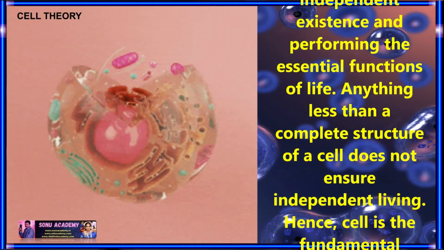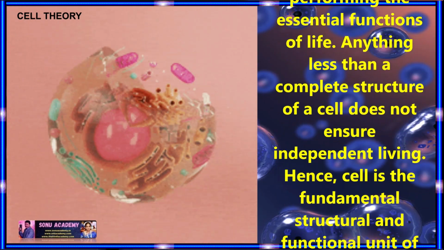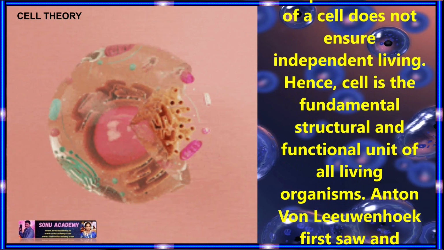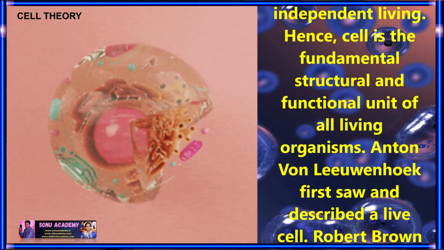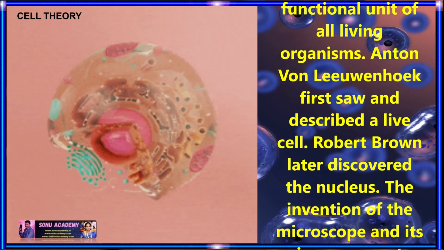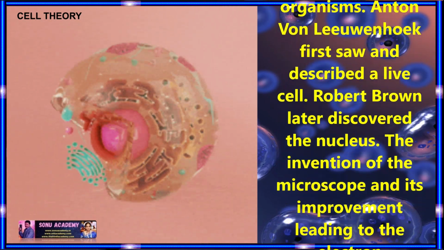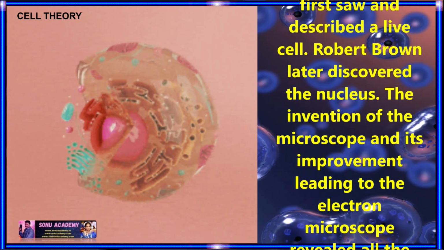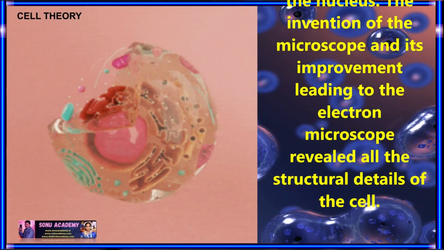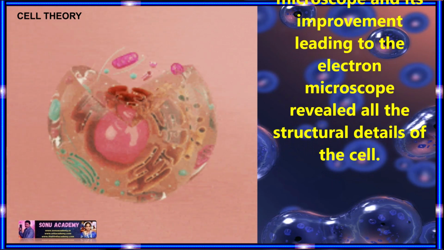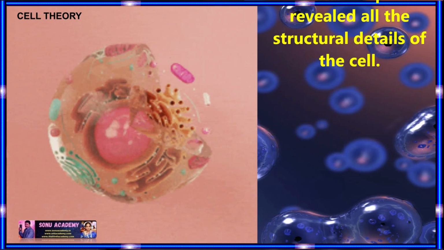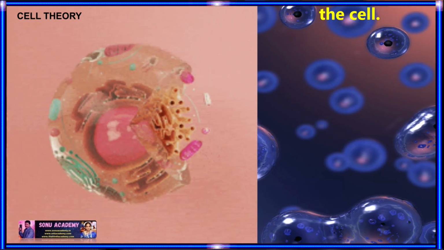Anything less than a complete structure of a cell does not ensure independent living. Hence, the cell is the fundamental structural and functional unit of all living organisms. Anton van Leeuwenhoek first saw and described a live cell. Robert Brown later discovered the nucleus. The invention of the microscope, and its improvement leading to the electron microscope, revealed all the structural details of the cell.